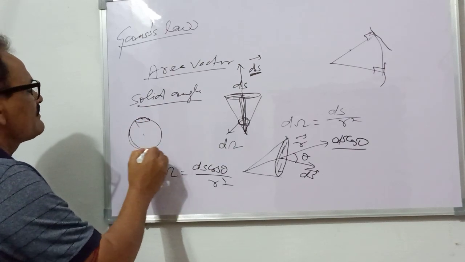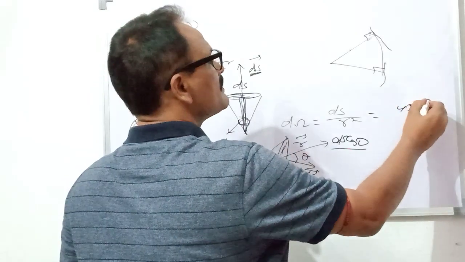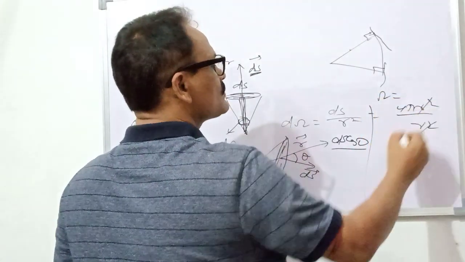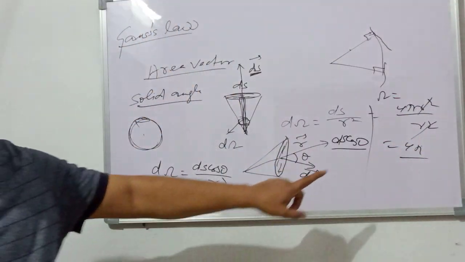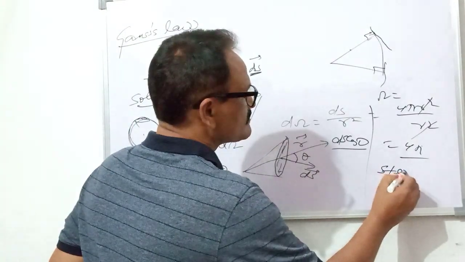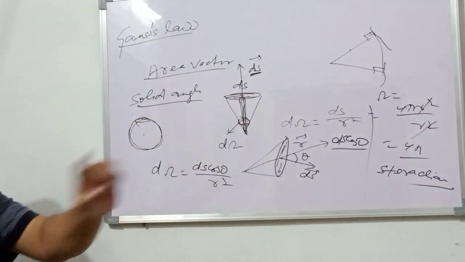So the area of the complete sphere is 4 pi r square. This is divided by r square. So this angle is 4 pi, and the unit of this solid angle is 4 pi steradian. So this is the concept of solid angle.